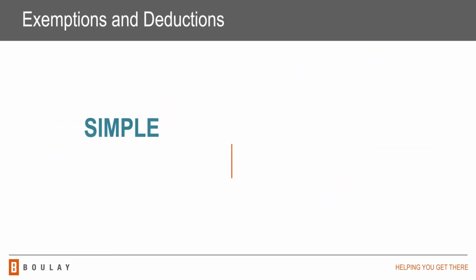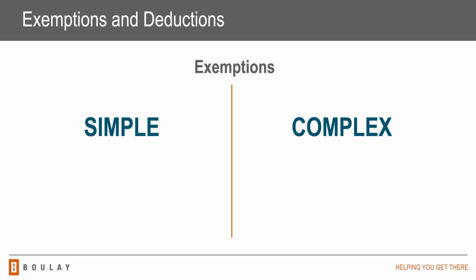Similar to the standard deduction for individual income tax returns, a trust has an exemption that lowers taxable income on a fiduciary income tax return. Simple trusts have a $300 exemption. Complex trusts generally have a $100 exemption.